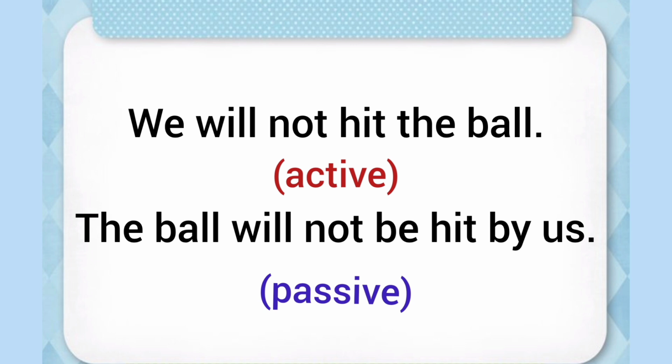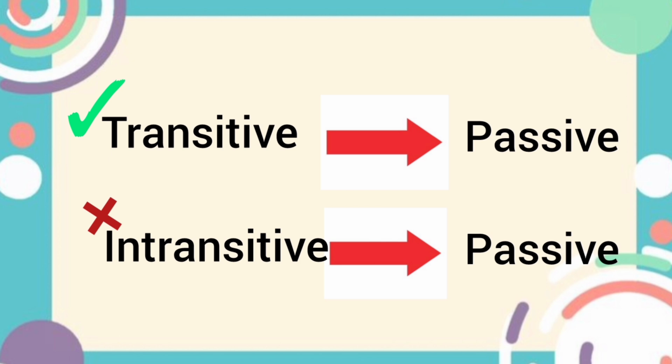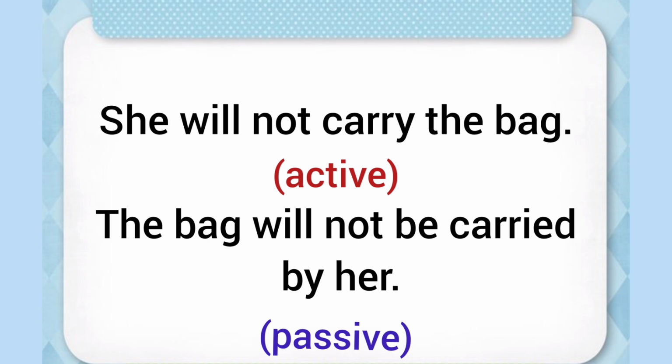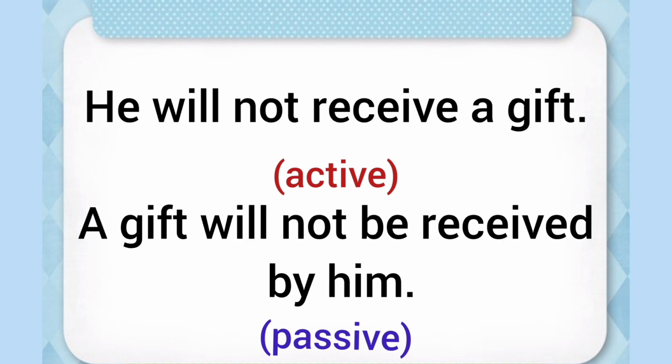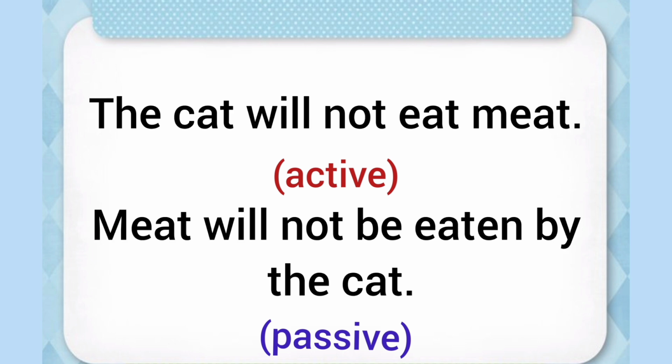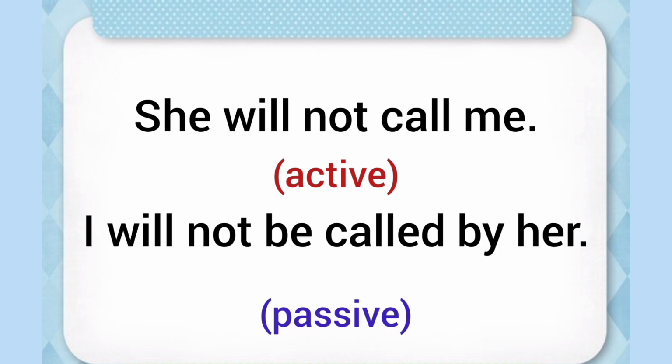Apply all the 5 rules and keep one thing in mind, that transitive verbs will be changed into passive voice. She will not carry the bag. The bag will not be carried by her. He will not receive a gift. A gift will not be received by him. The cat will not eat meat. Meat will not be eaten by the cat. She will not call me. I will not be called by her.